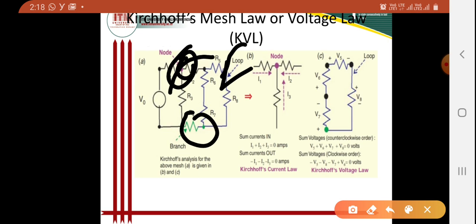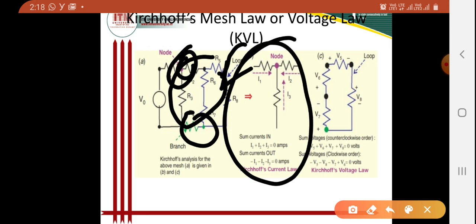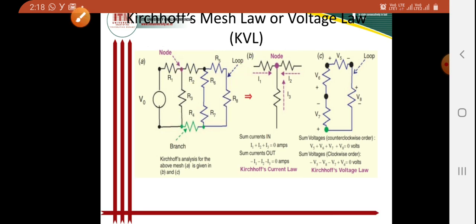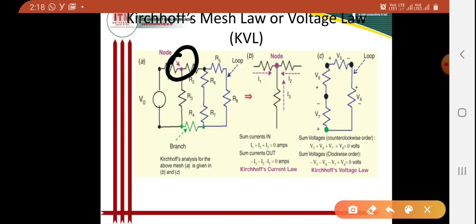Okay, for this mesh, in this figure I am analyzing this mesh in form of current, because I am considering the node here. As per the node, I am considering Kirchhoff's current law for this mesh.